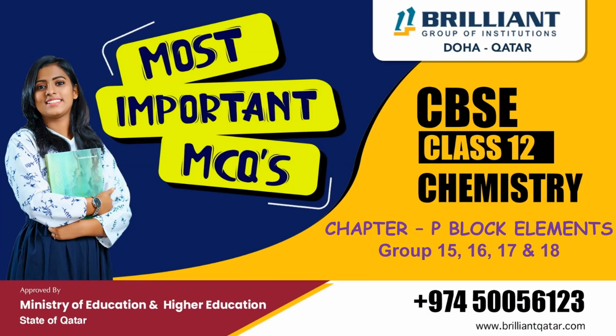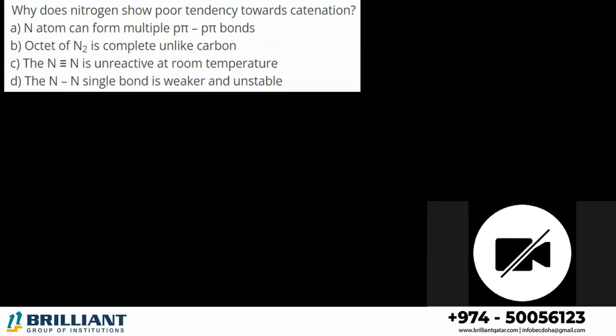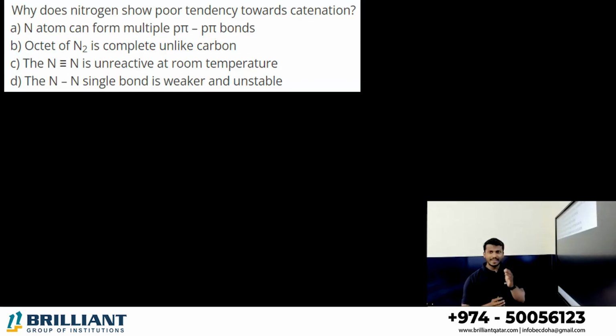Today we are here to discuss the CBSE Class 12 Chemistry, the most important MCQ from the chapter P block elements, group number 15, 16, 17 and 18. Okay dear all, so let's start from question number 1. Here we have the question. First one, why does nitrogen show poor tendency towards catenation?